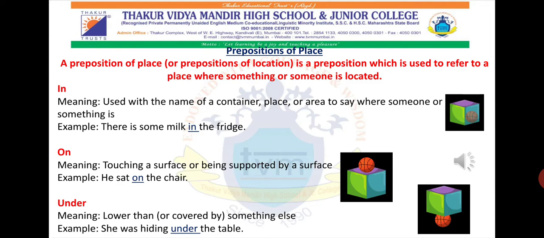Also, I'm giving you an example of a body part that I've mentioned that we have to use the preposition on. For example, the coffee fell on my thighs. Okay, so such kind of examples we use the preposition on, and it is indicating preposition of place. These are three prepositions that come under preposition of place. There are more prepositions also that we are going to study.